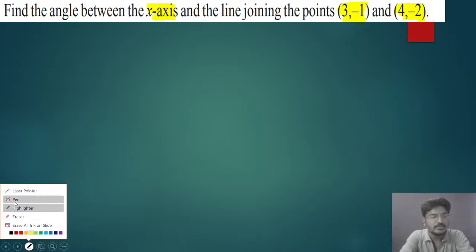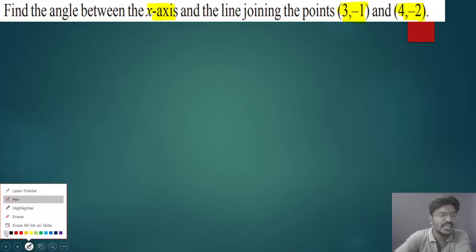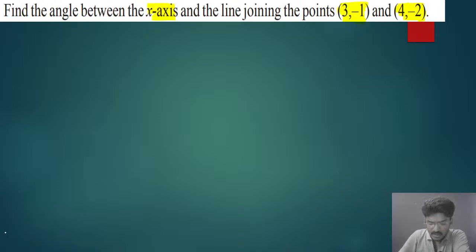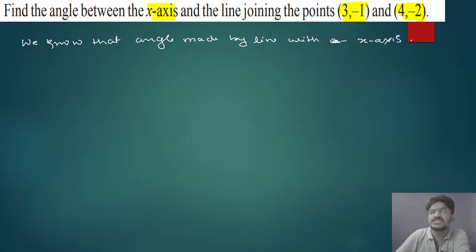See this, we shall simplify. We know that the angle made by a line with the x-axis is called slope.